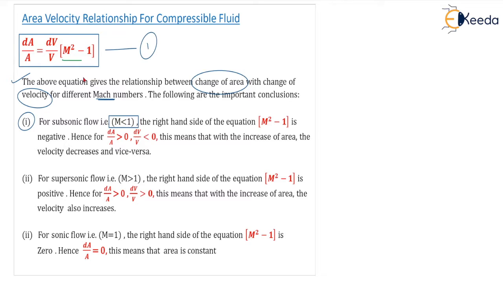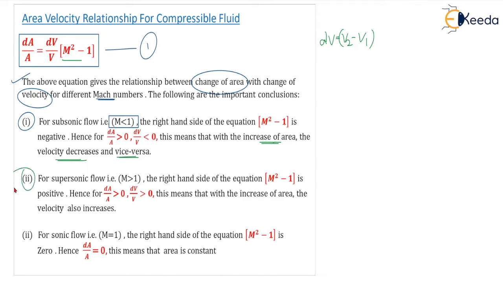This means that with the increase in area, when dA is positive, the velocity decreases and vice versa. So for dA to be positive, this term we are already getting negative, so we also have to keep dV negative. So what is dV? dV is V2 minus V1. So the final velocity must be lesser than the initial velocity. That means velocity should decrease with the increment in the area and vice versa.